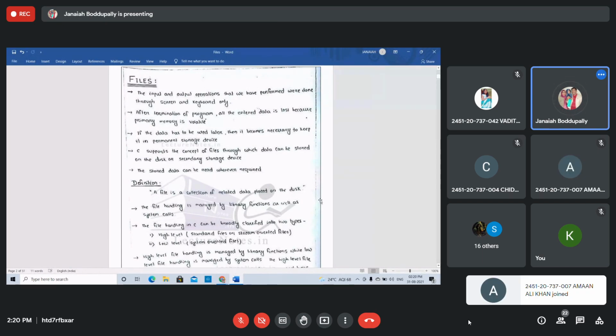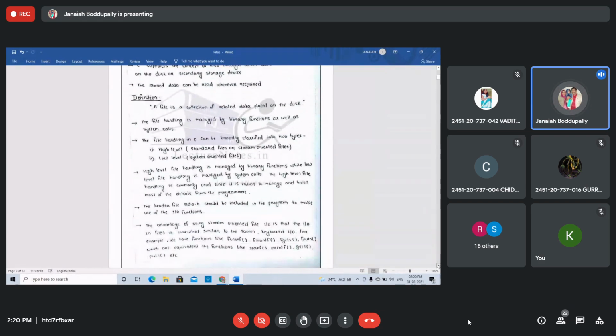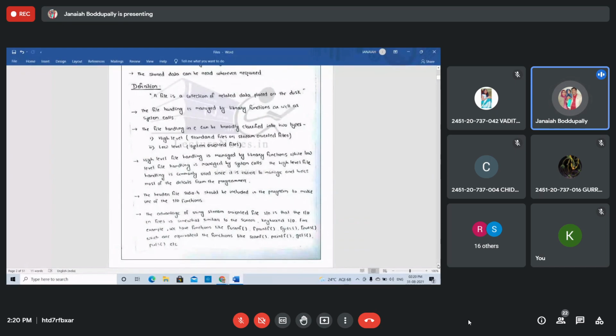Now see this definition of the file. What is a file? A file is a collection of related data placed on the disk. Right, students? A file is a collection of related data placed on the disk.